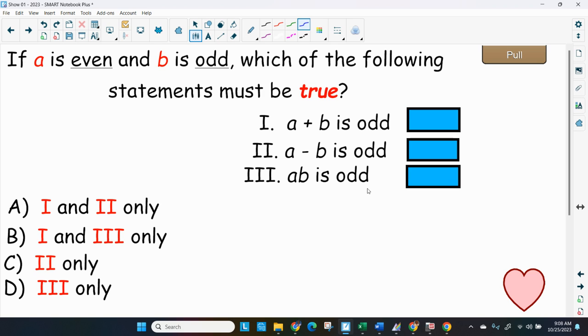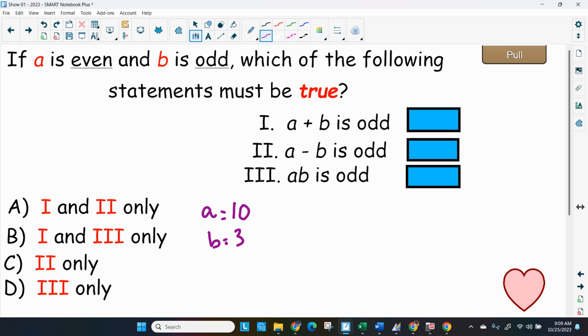Let's see. I'm going to give you a nice trick that you might want to try. Pick an odd and an even number. I'll make A an even number, A will be 10, and B will be 3. So B is my odd number and A is my even number. How do I know it's even? Because you can divide it by 2 and not get a remainder.